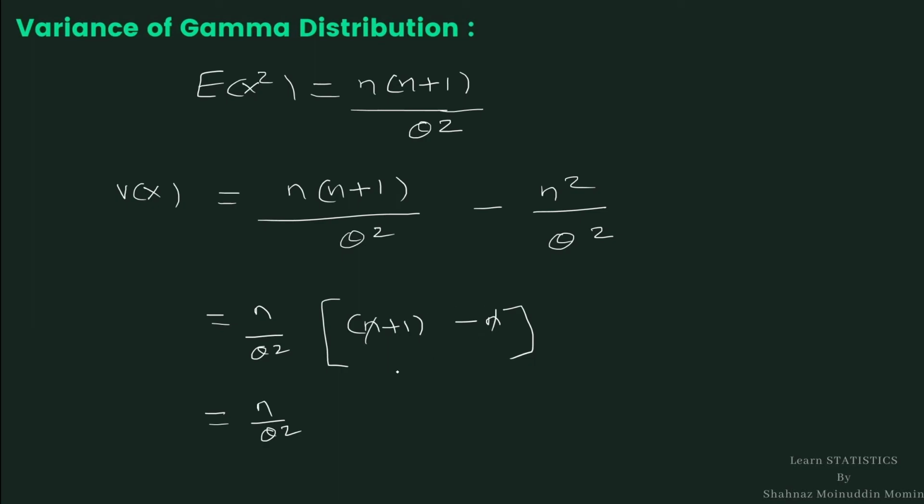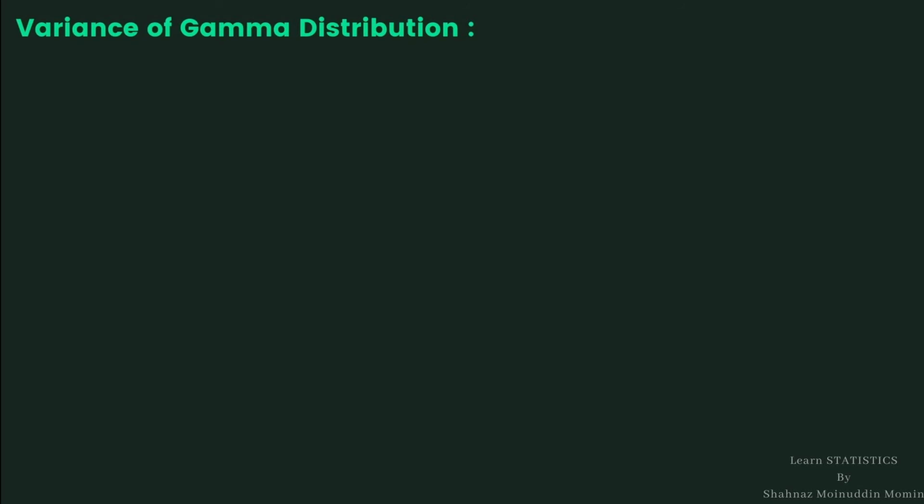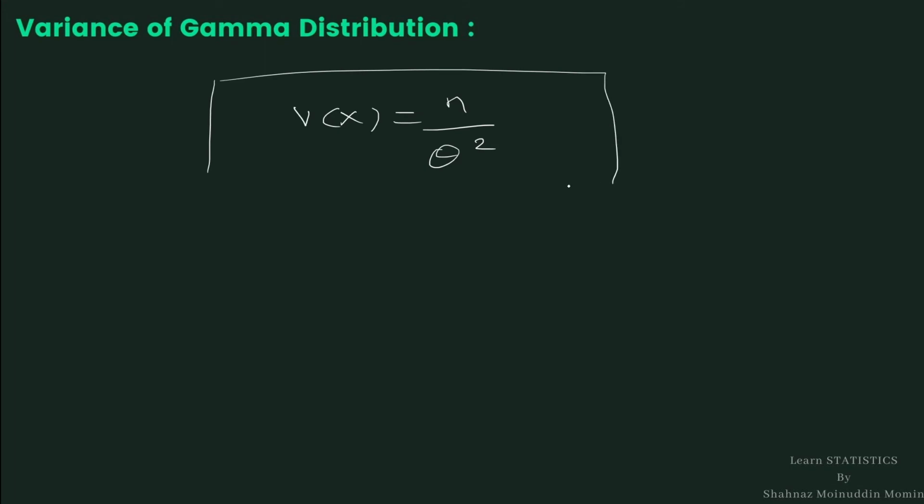This n plus 1 minus n gets cancelled into 1. Hence, variance of x is equal to n upon theta square. This is the value of variance if x follows gamma distribution with parameters theta and n.